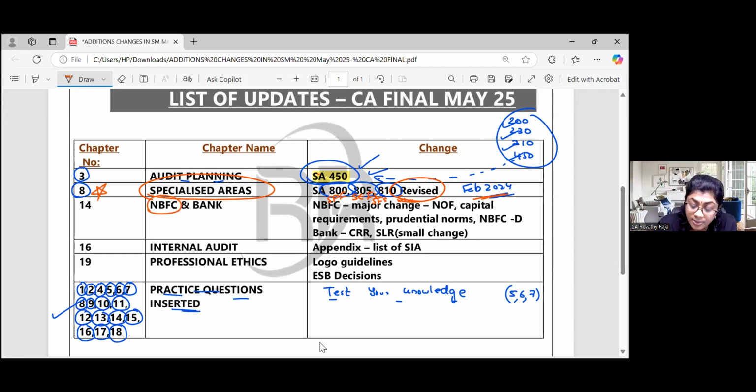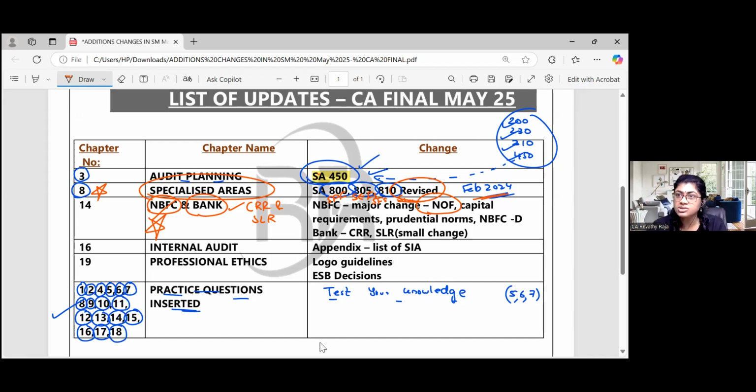Now regarding NBFC and bank audit. Bank, no change, only a little bit here and there. CRR and SLR computation, a few items included, a few items excluded, that's a little change. Okay. So bank, actually, it's very small. NBFC, huge, guys. What huge? Net owned fund, they have changed.